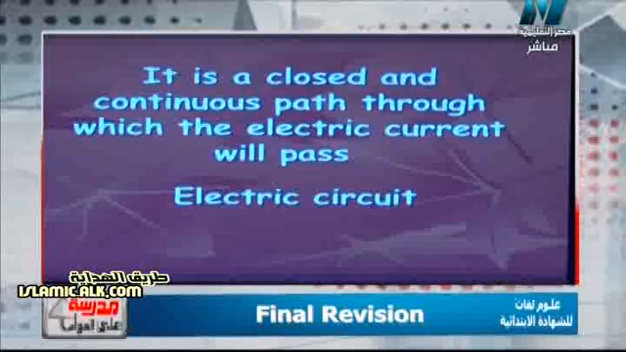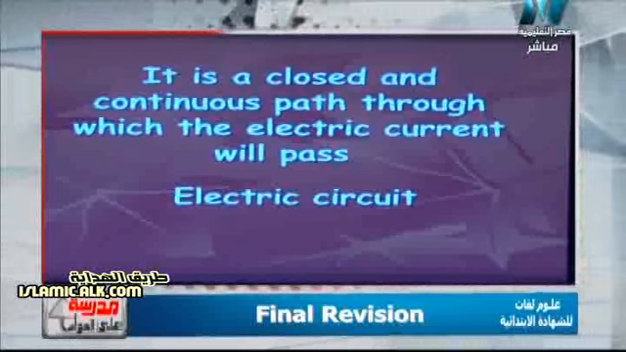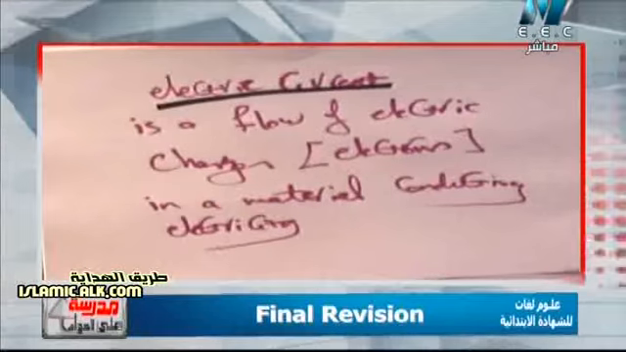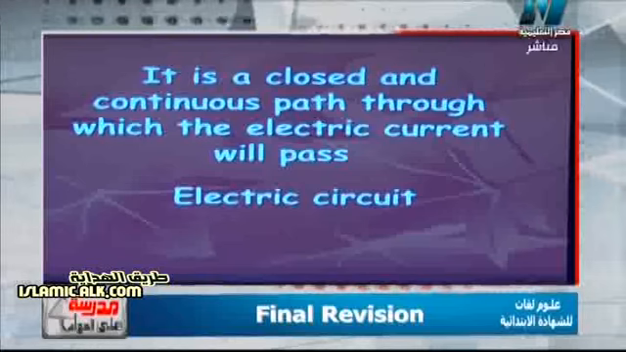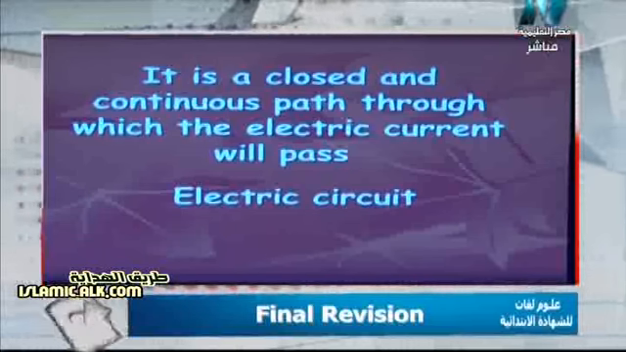Again, electric current, as you can see on the monitor now, is a flow of electric charges or electrons in a material conducting electricity, such as any metal, such as copper, iron, aluminum, any metal which we use in manufacturing electric wire. And electric circuit, دائرة كهربية, is a closed and continuous path through which the electric current will pass. So we must differentiate between electric current and electric circuit.